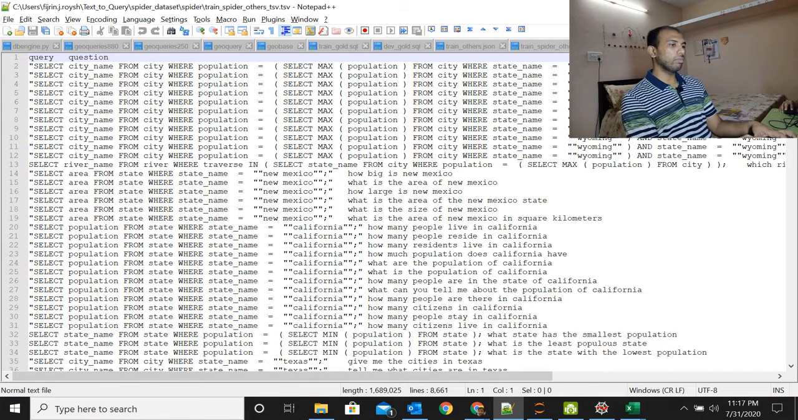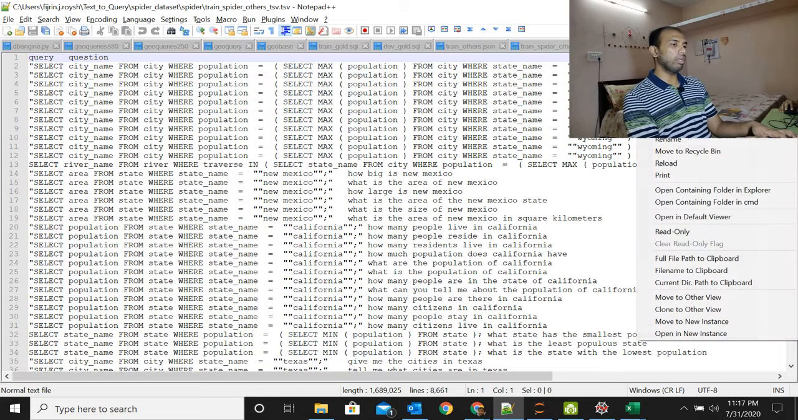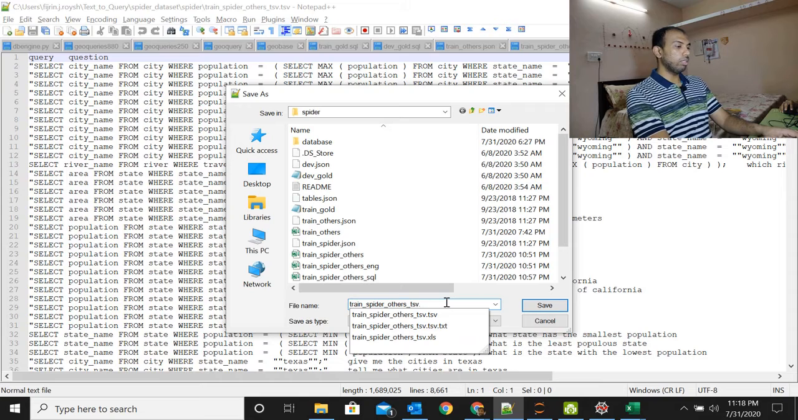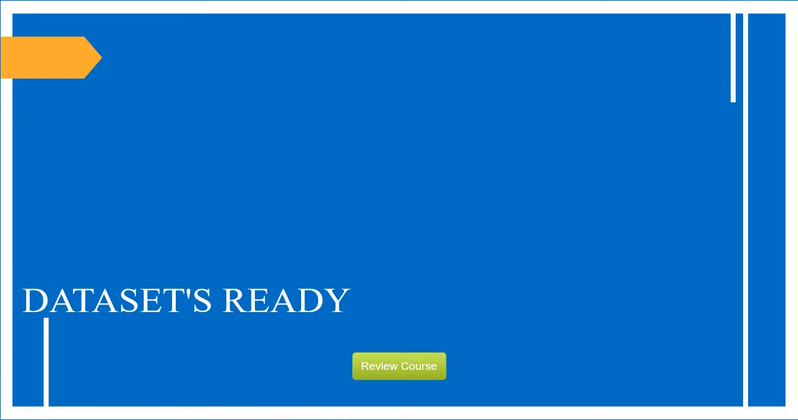So I have a tab delimited file. I want to save the text file as a TSV file. So I'm going to put an extension called tsv and then save it.